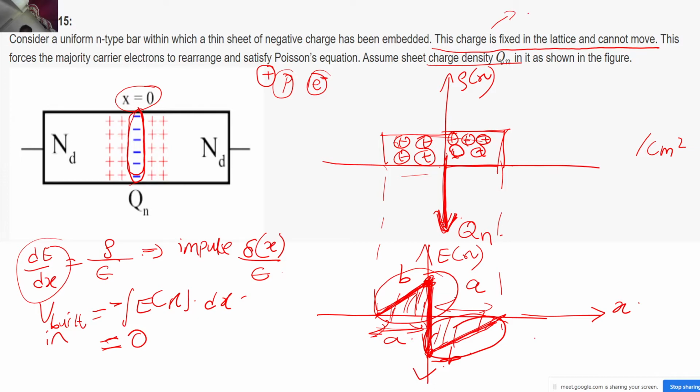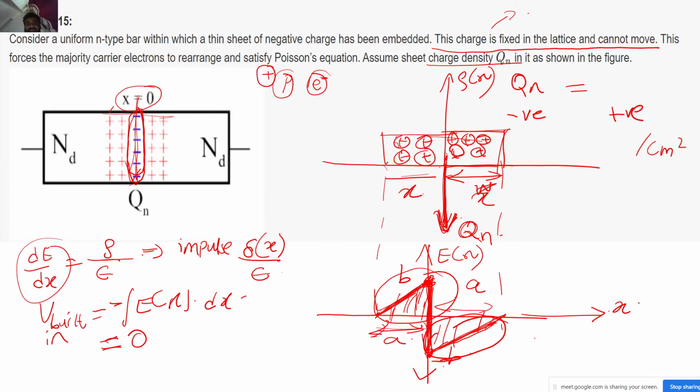And now let's quickly do this thing. We will apply the charge neutrality now. So this Qn is present, right. So this Qn, that is the negative charge density, it should balance out, correct. So let's say this is X, and even this will be X, correct. Because see, this negative charge density is present over here, right. So the electrons will be repelled away from the right hand side as well as the left hand side. So this X and this X must be equal over here.